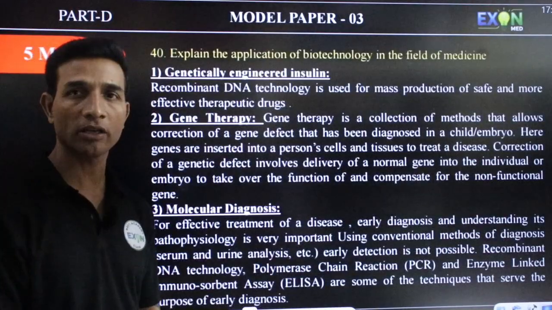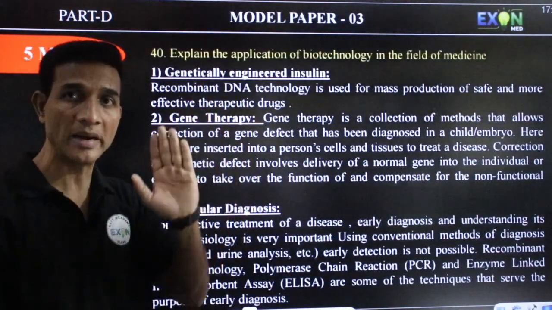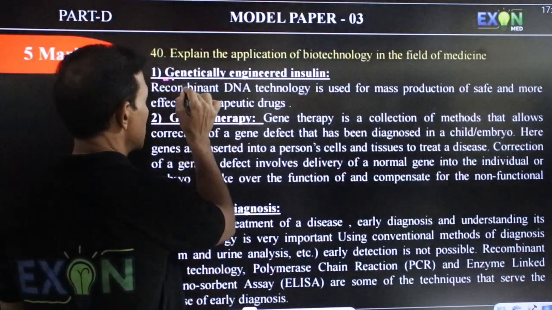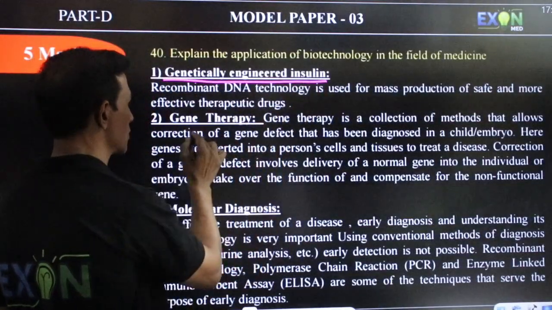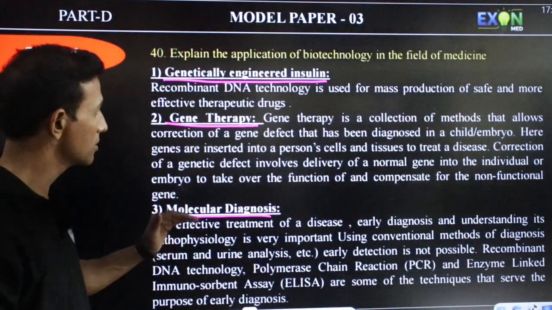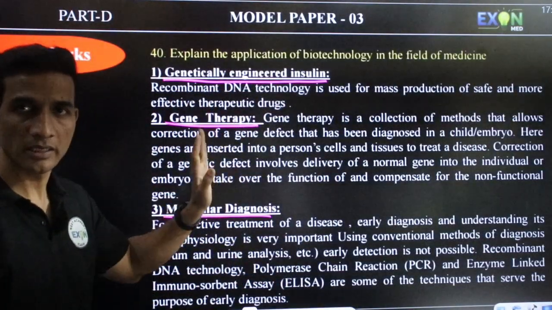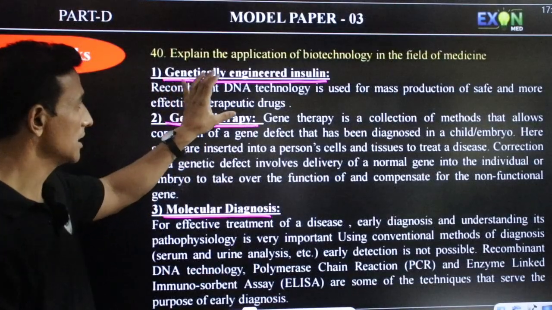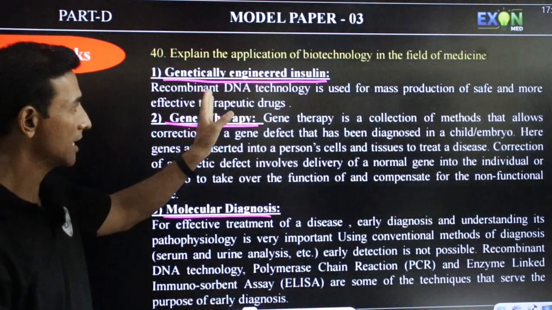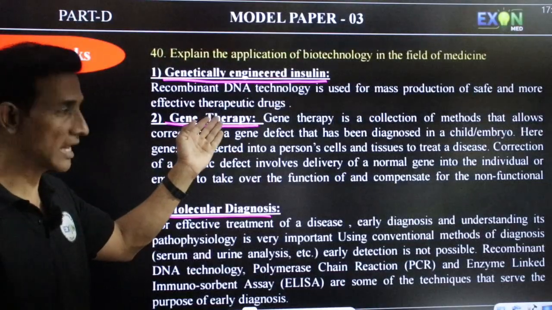Explain the application of biotechnology in the field of medicine. Here they have asked for 5 marks. It includes genetically engineered insulin, gene therapy, and molecular diagnosis. You can use all of this together as one answer. Genetically engineered insulin: we use rDNA technology to produce effective therapeutic drugs like insulin.